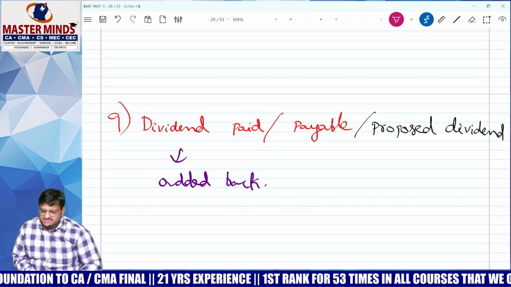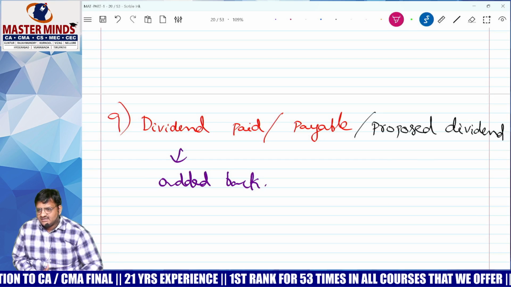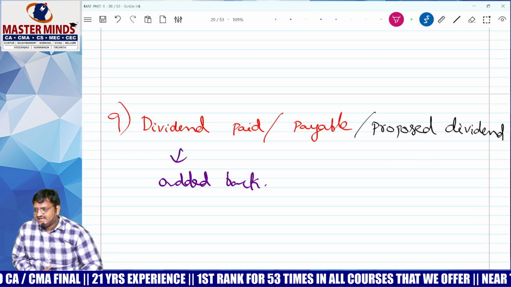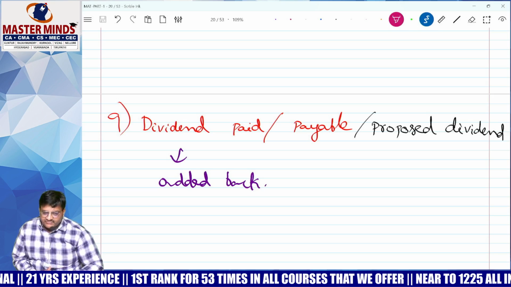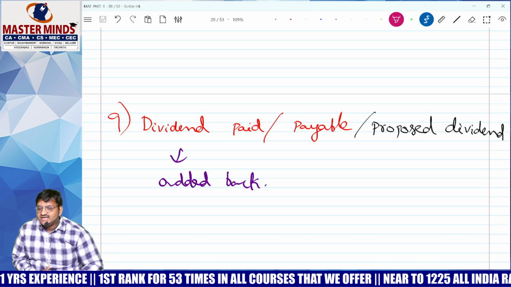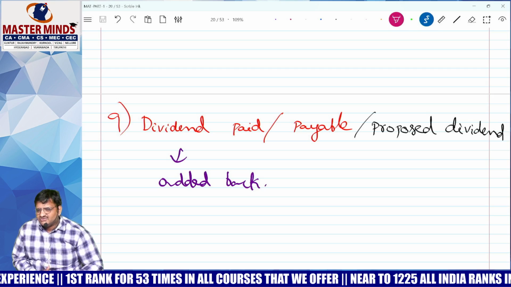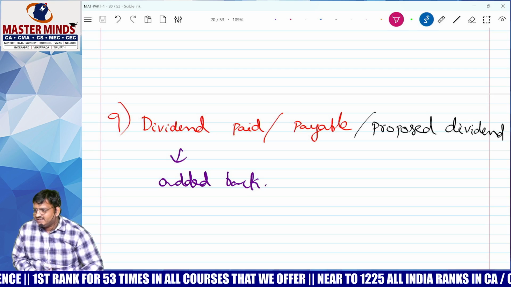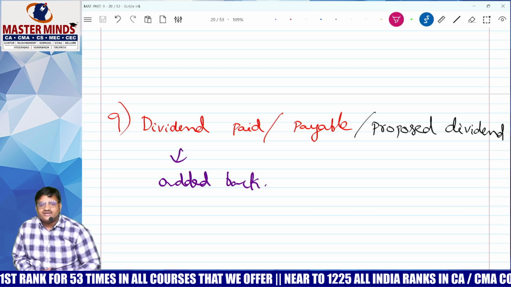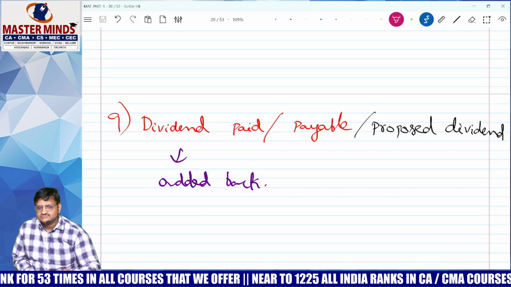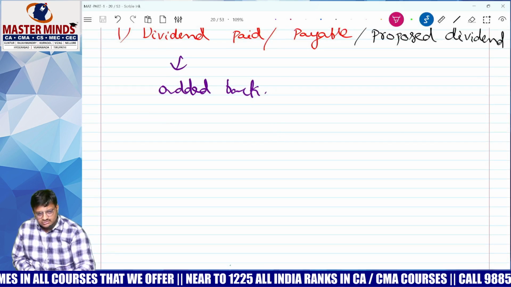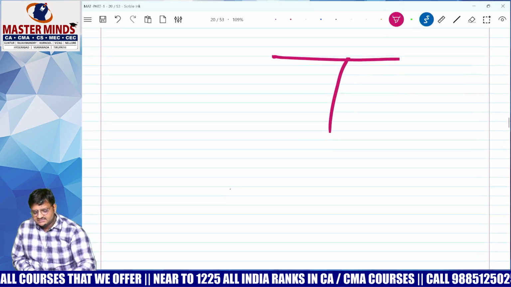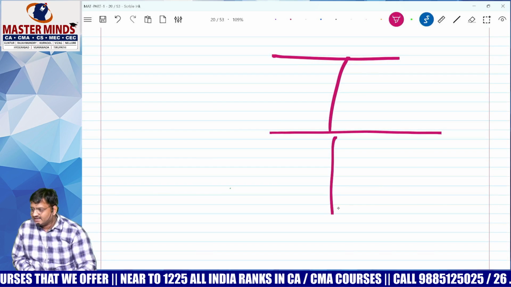Dividend is an above the line item or below the line item? I am asking you, dividend is above the line or below the line? You know or you don't know? You don't know? Okay, then follow. There is a three-stair building.